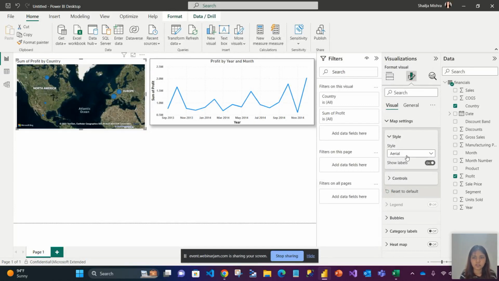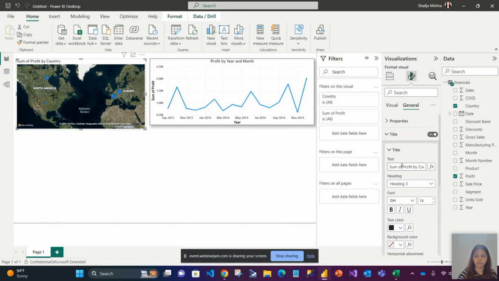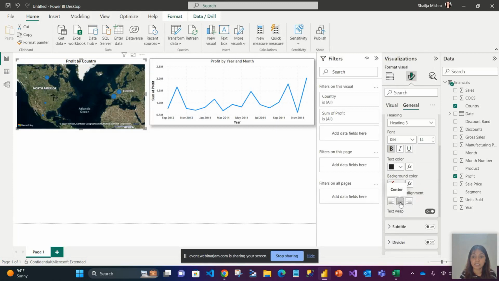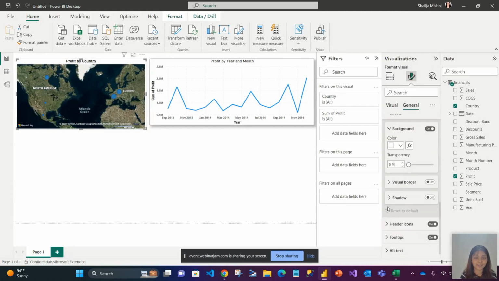So there are different ways through which you can style your visual. Again, in the general, I say title. I don't want to say sum of. I just say profit by country. Okay, I say bold this title. It has bolded out. I say left align, middle align, whatever alignment I want, I can create it. I'll go ahead and I told you this is my favorite one. I say visual border is on and shadow is on again.